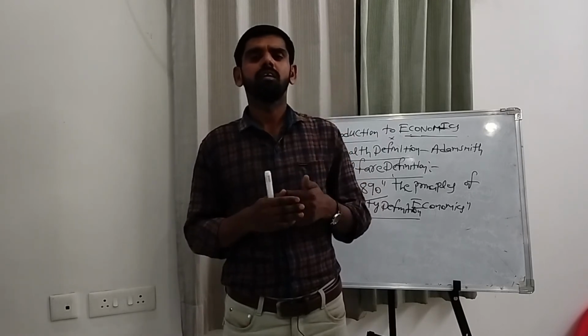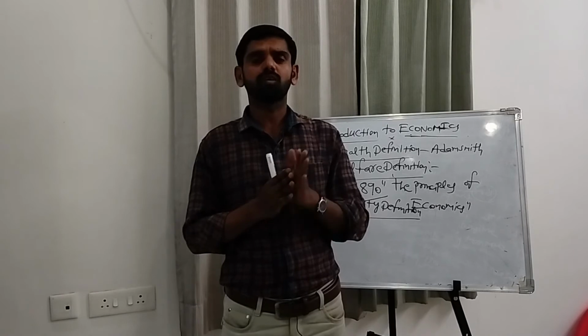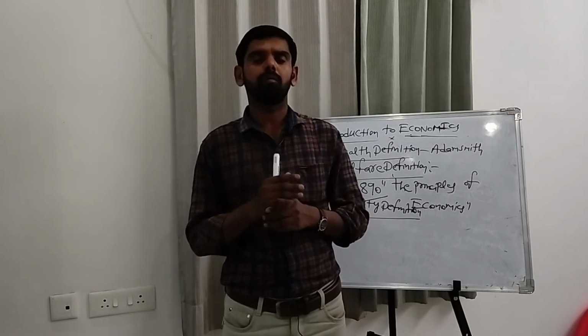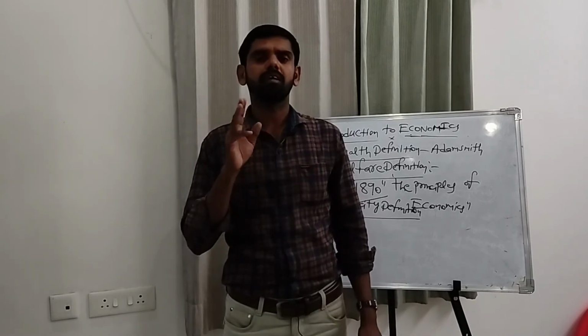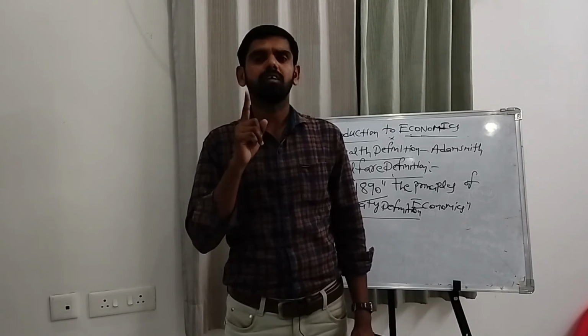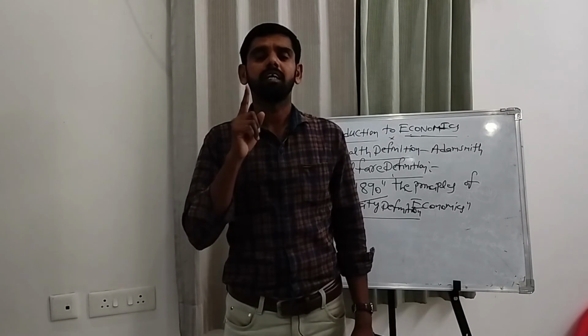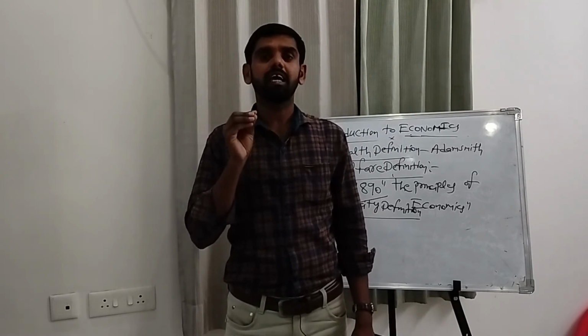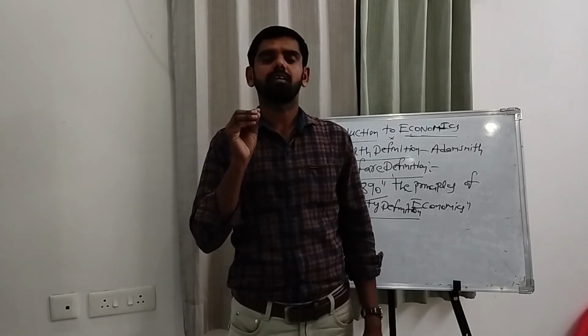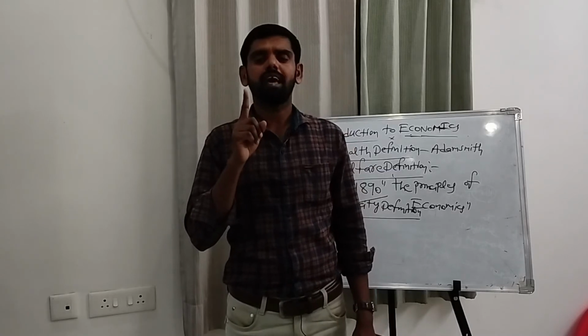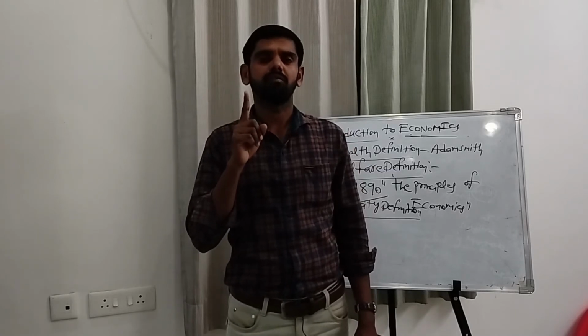Next, the superiority of Robbins definition when compared to the previous definitions. The first point of superiority is that it is a universally acceptable definition. It is the first one.